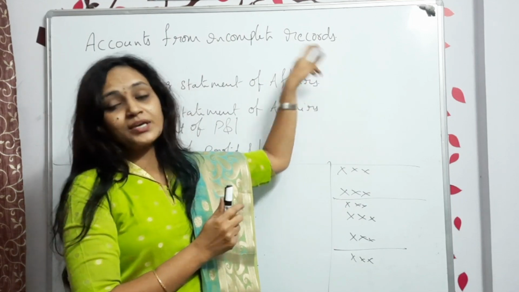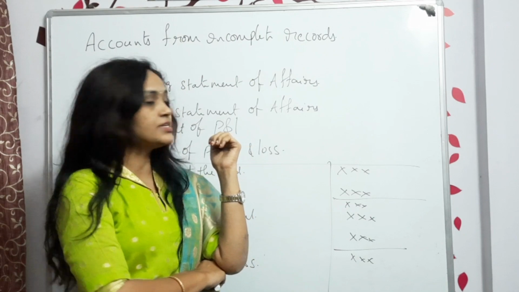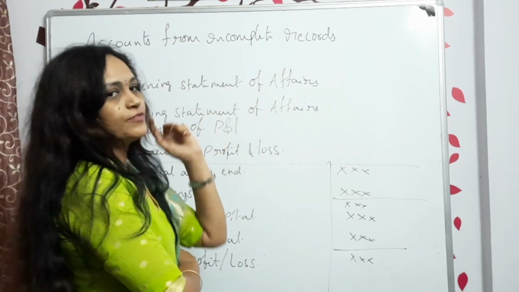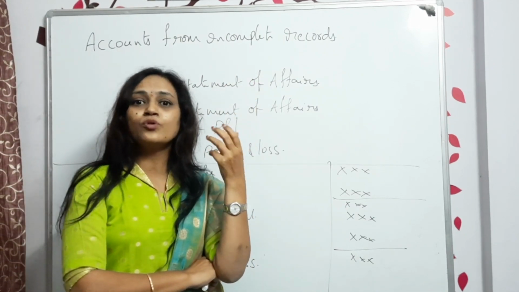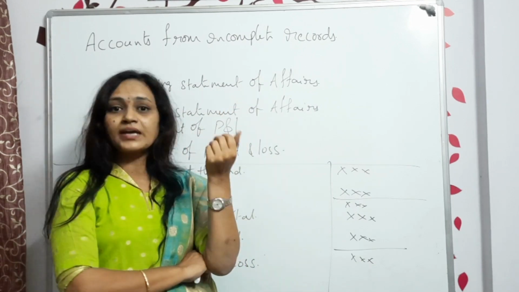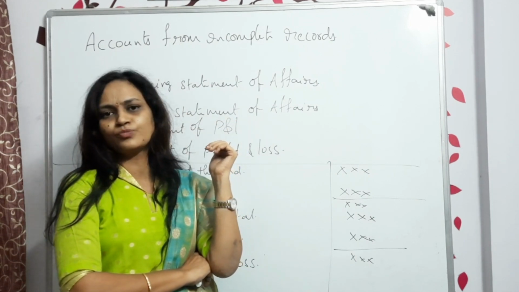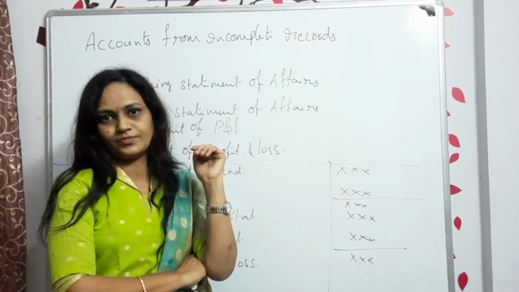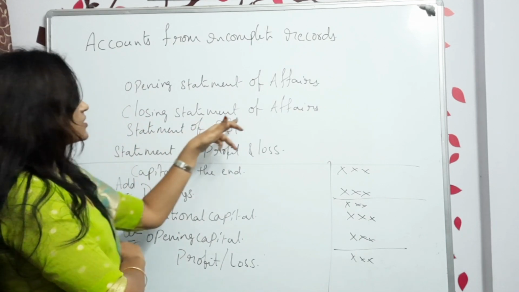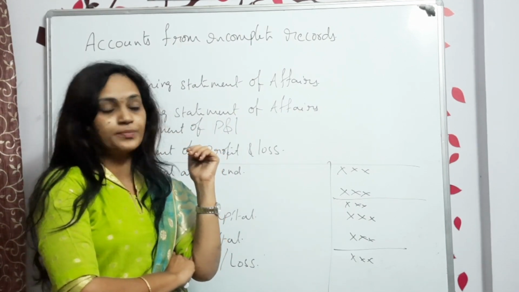What are the statements we are going to prepare here? First one is the opening statement of affairs. That can be called the opening balance sheet. Why are we doing this? To find out the opening capital, or sometimes other information also, but mostly the opening capital. Then you are preparing the closing statement of affairs. This can also be called the balance sheet, the last balance sheet we will be preparing.